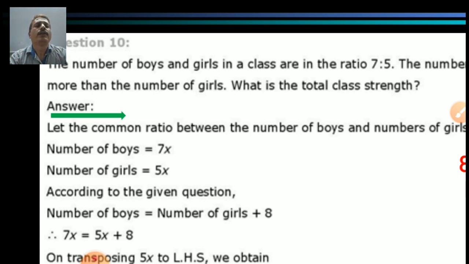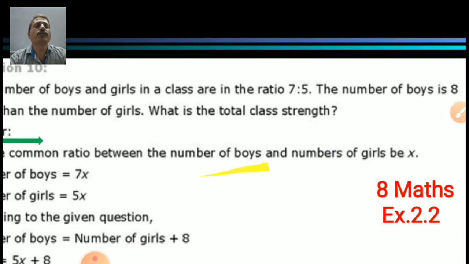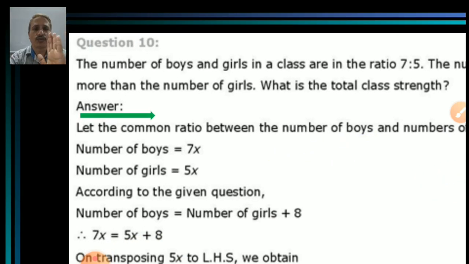That's the ratio. The number of boys is 8 more than the number of girls. What is the total class strength? What will we do? The common thing is, let x be a common number between boys and girls. So the number of boys is 7x, the number of girls is 5x. But be careful here, the number of boys is equal to the number of girls plus 8.